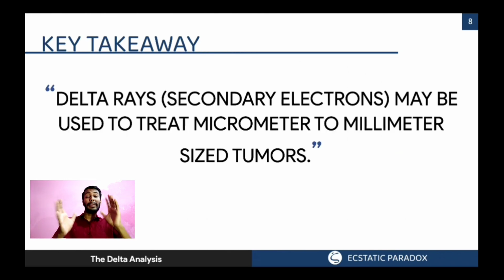And now the key takeaway, the major thing that you should remember in my presentation is that delta rays may be used to treat micrometer to millimeter size tumors and revolutionize the way of treating cancer all around the world.